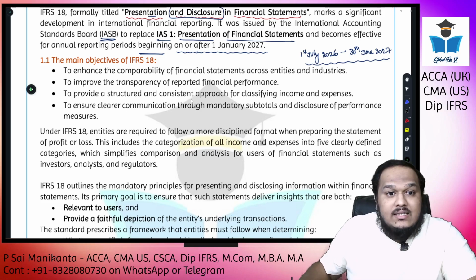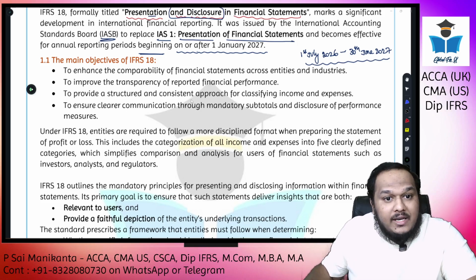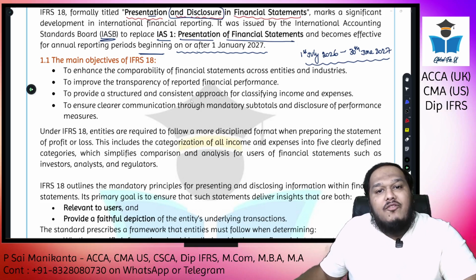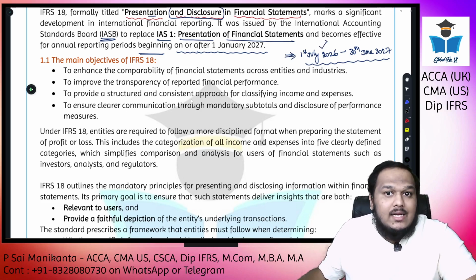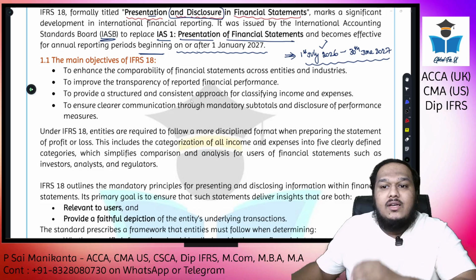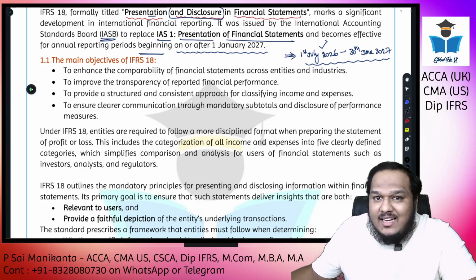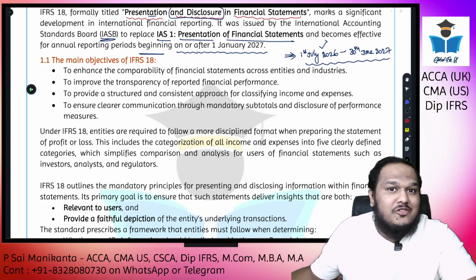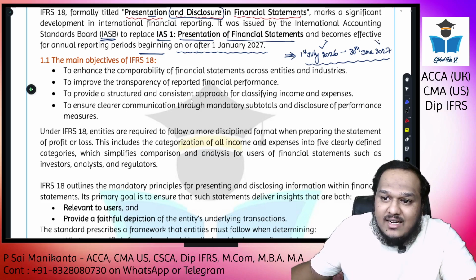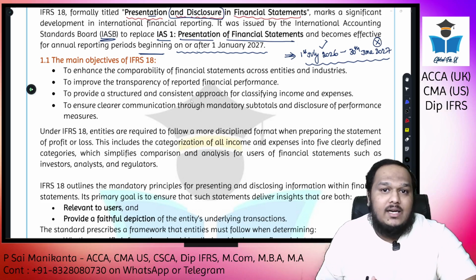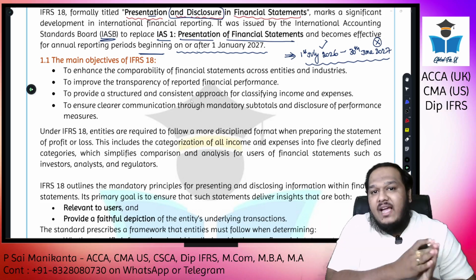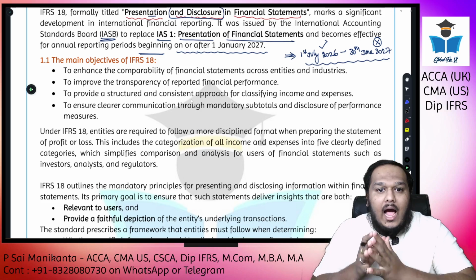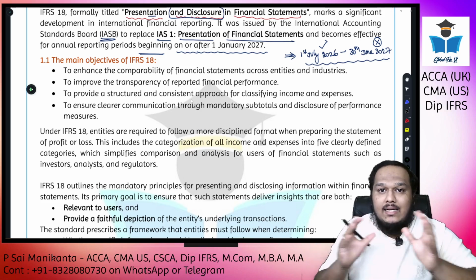See, the standard says for annual reporting periods beginning on or after 1st January 2027. This particular financial year beginning is on 1st July 2026. That is before 1st Jan 2027. So even though the balance sheet date is 30th June 2027, IFRS 18 won't apply for this particular financial statement, because that beginning is before the effective date of IFRS 18. I hope that made complete sense and clarity to all of you.